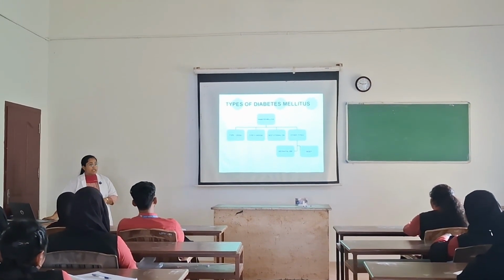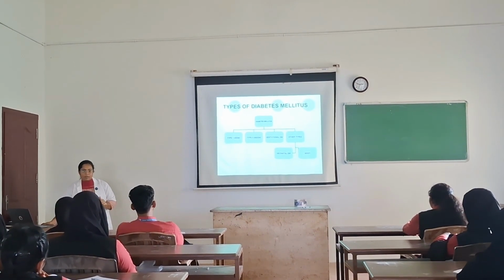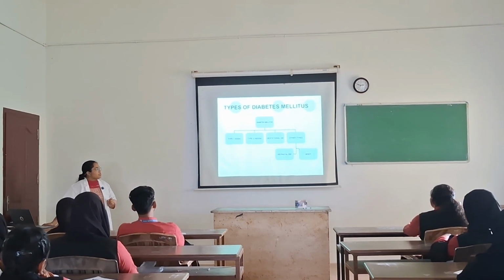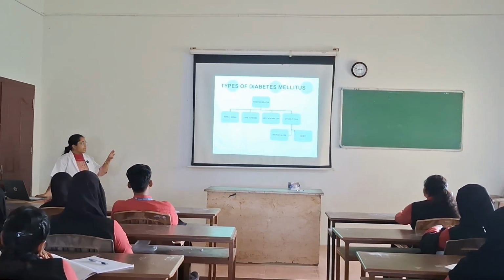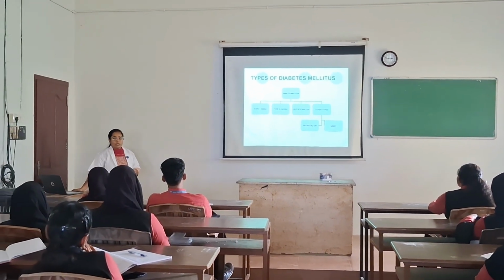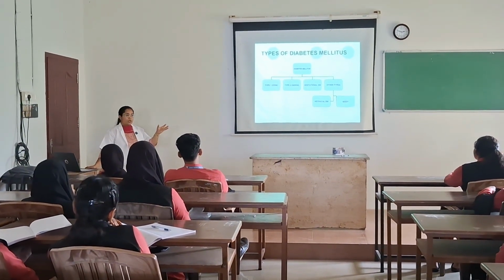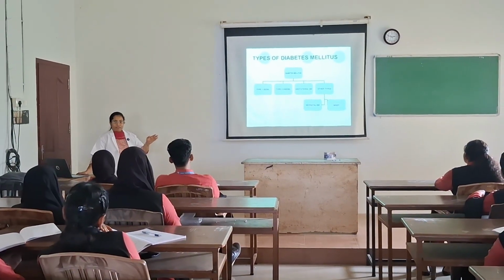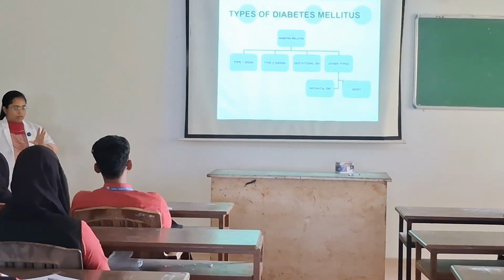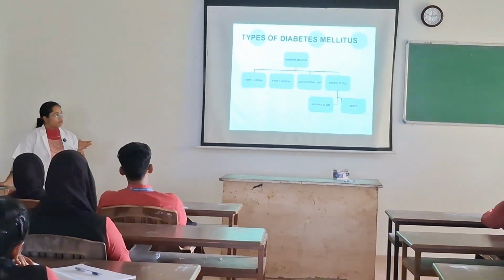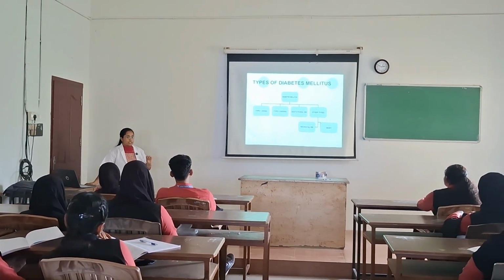Next are other types of diabetes, that is neonatal diabetes and MODY, maturity onset diabetes in young adults. Neonatal diabetes is different from type 1 because it can be diagnosed in the first 9 months of age. That is, the neonates will be diagnosed with diabetes in the month of 9 or after that. So that is the difference between type 1 and neonatal diabetes.